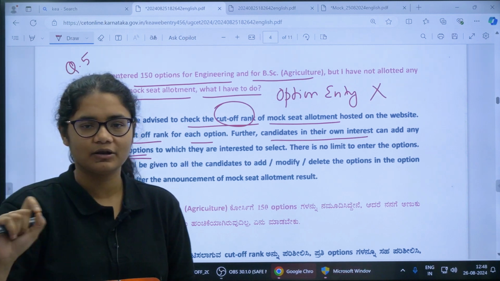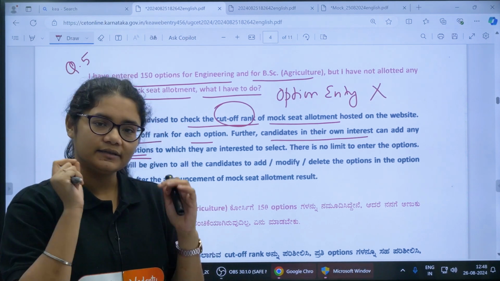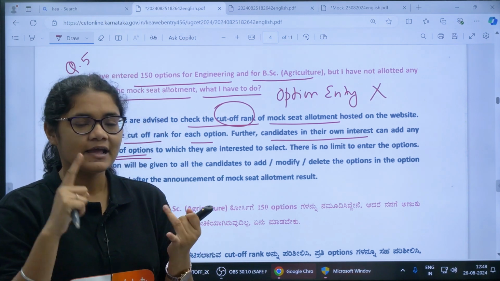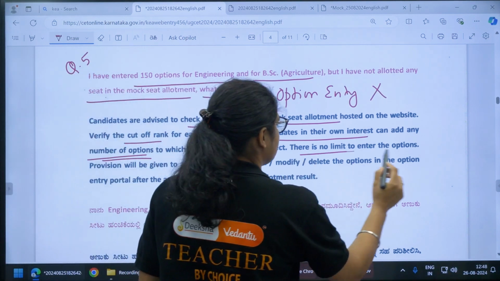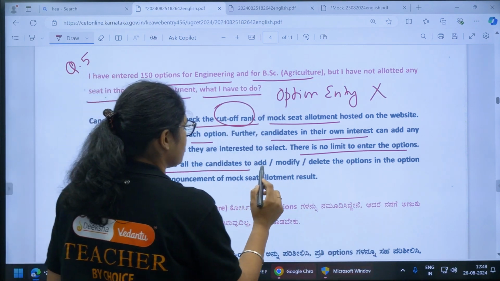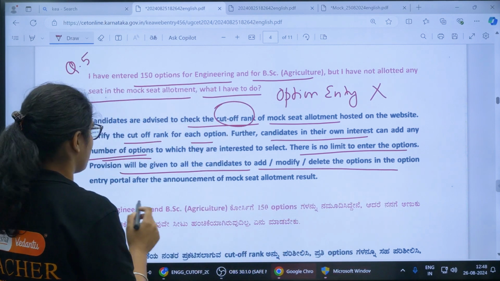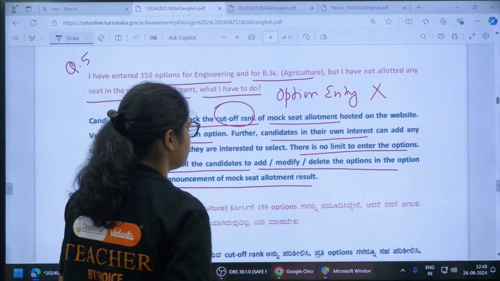Further, candidates in their own interest can add any number of options. You can add n number of options, but you have to be very sure that these are options where you are interested and whose cutoff matches your rank. There is no limit to entering options. Provisions will be given to all candidates to add, modify or delete the options in the entry portal after the announcement of mock allotment.